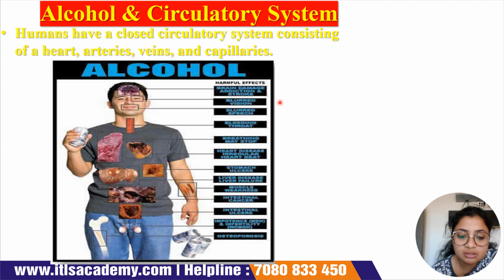Then coming to vision, it will cause blurred vision, slurred speech, bleeding throat, breathing may stop, or there can be abnormal respiratory rate or increased respiratory rate, as I have mentioned. Different heart diseases can occur, irregular heartbeat can occur, which is known as arrhythmia. Stomach ulcers can occur, liver disease, liver failure can occur, muscle weakness can be there, intestinal cancer can be there, intestinal ulcer can be there.